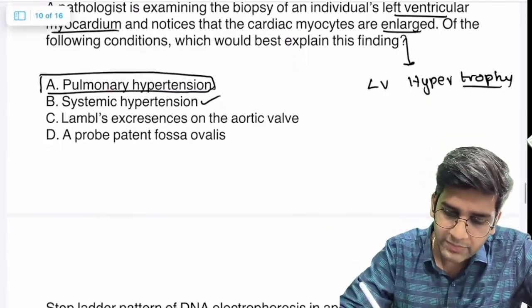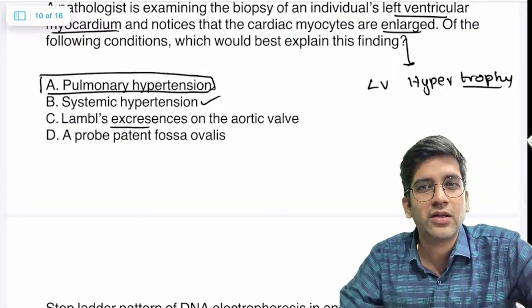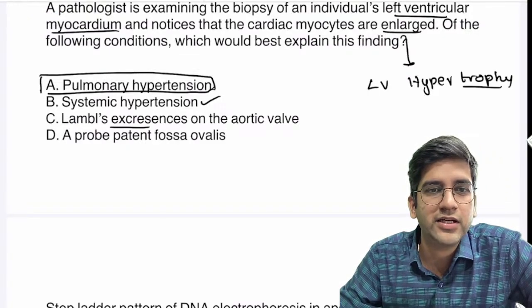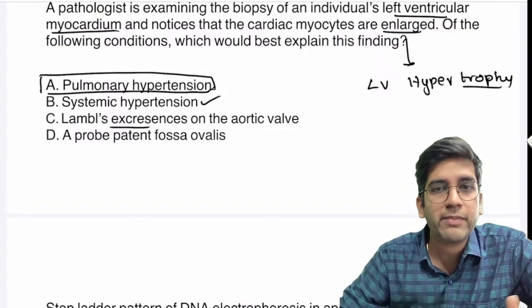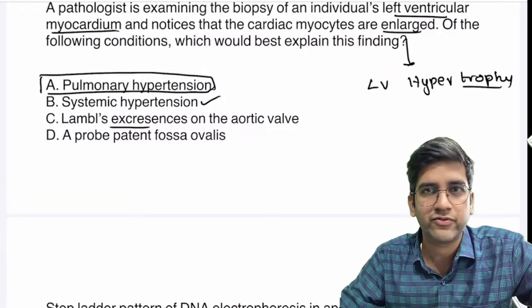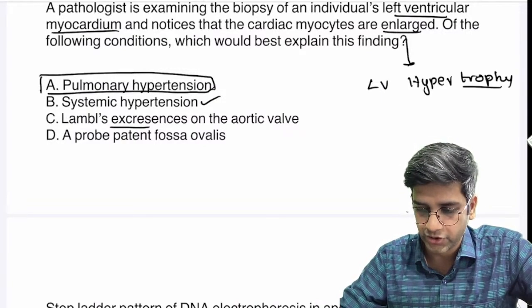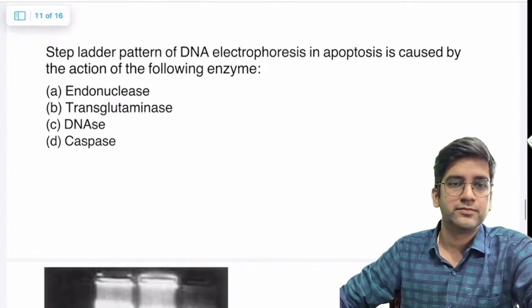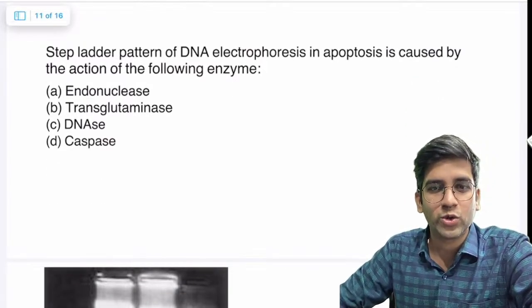Perfect. Okay. Lambl's excrescences are just a normal, age-related finding seen in the aortic valve, and will not cause a problem, and a patent foramen ovale is not going to cause left ventricular hypertrophy, right? And this classical left ventricular hypertrophy is seen in systemic hypertension. Okay. Again, a one-liner, one new, one old question.